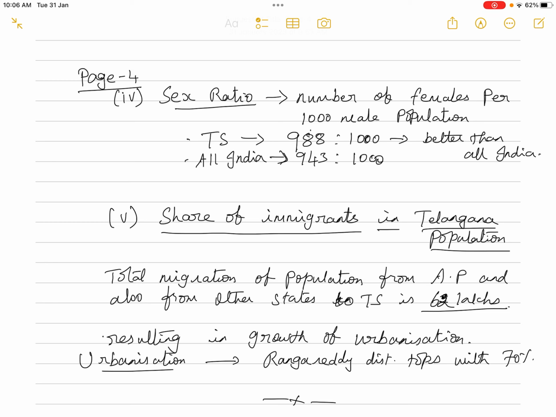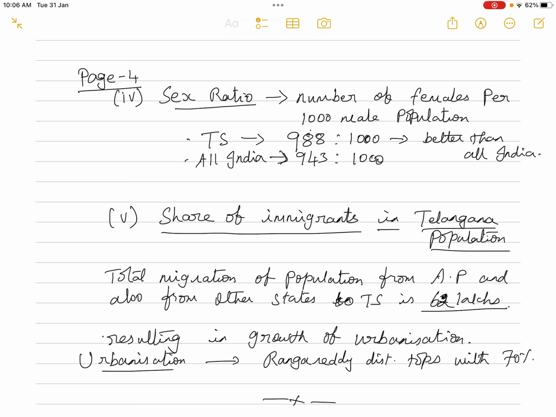So what is the number of people, the volume of population who are migrating from the other states to TS, that is what is known as immigrants. So the total migration of population from AP and also from other states to TS happens to be 62 lakhs.